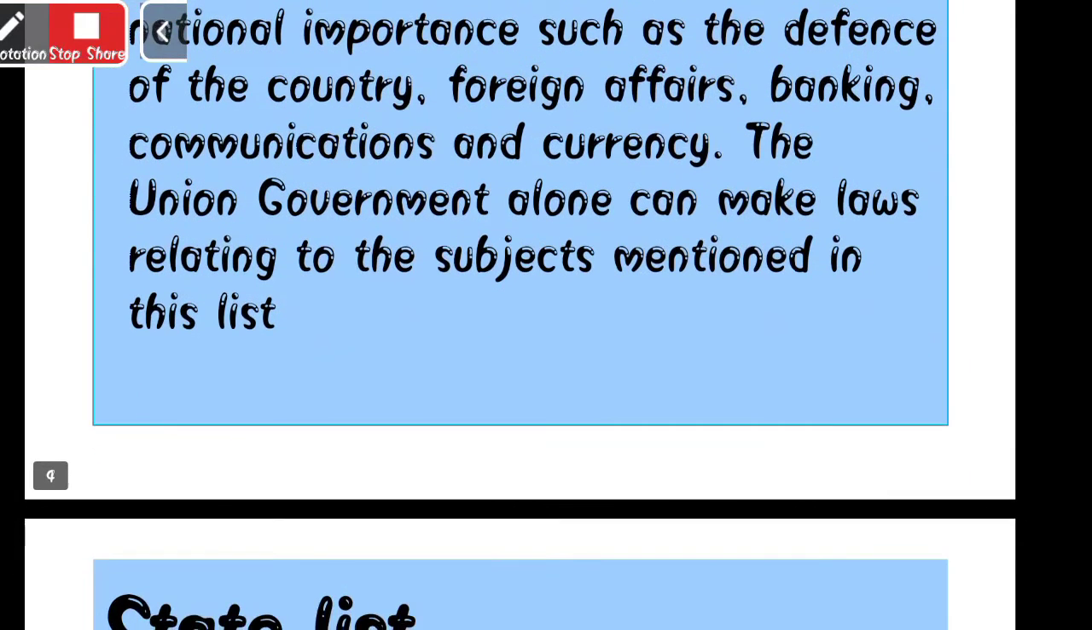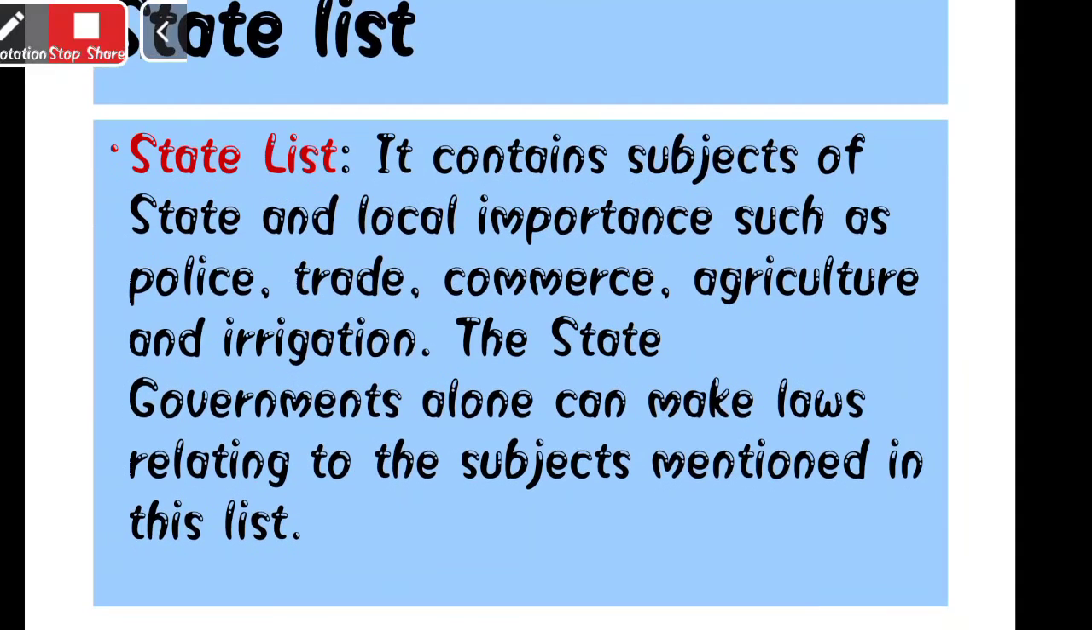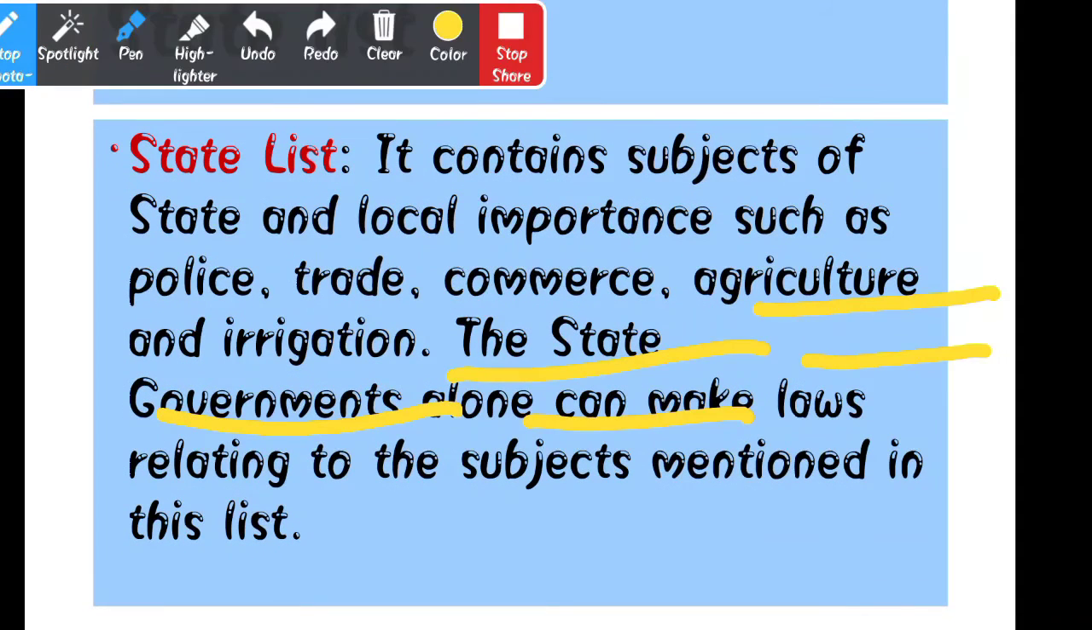Move to the second list, that is state list. State list means the power will be given only to the state. Only the state can make decisions on topics or subjects like police, trade, commerce, agriculture, irrigation. These are the topics on which only the state can take the decision. There will be no interruption of the central government.